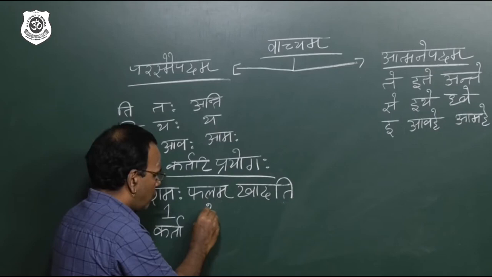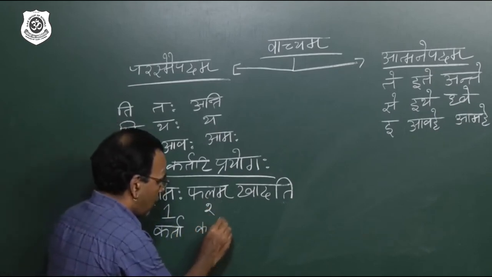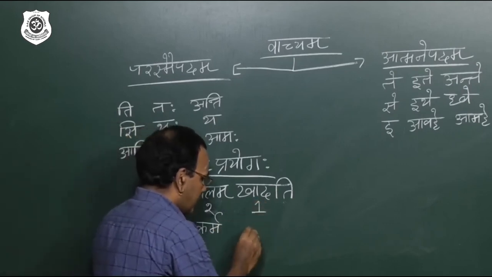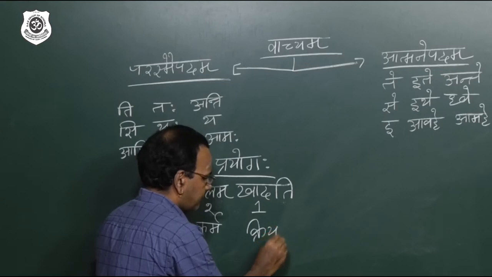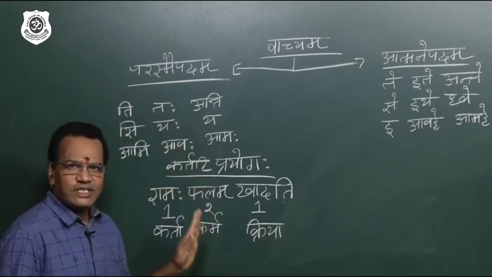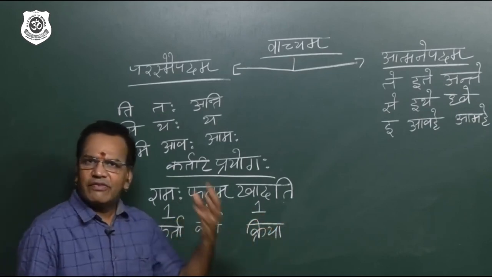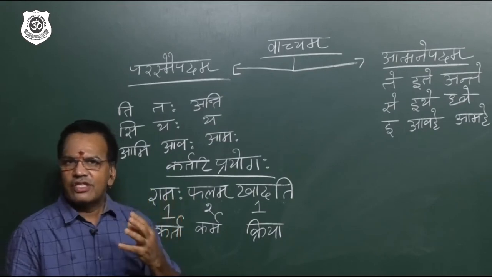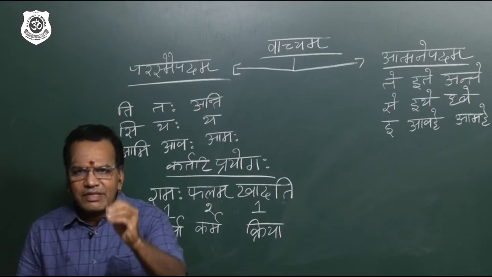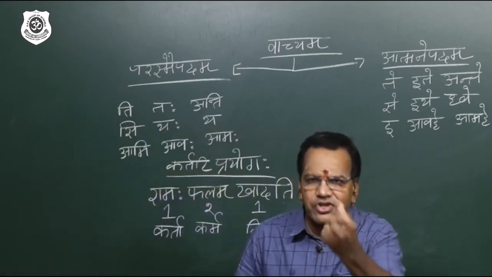And this is 2. Karma, object. I am writing karma. And this again I am writing 1. This is called kriya. Now, my dear students, please focus on this sentence. Ramaha phalam khadati. When you receive this sentence, Ram is eating fruit. Here Ram is subject, fruit is object, eating is action.